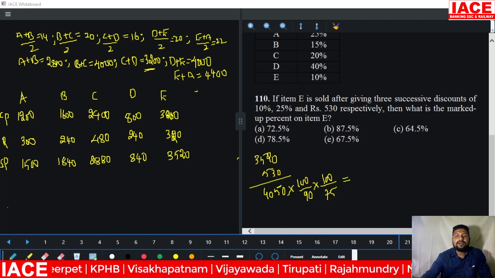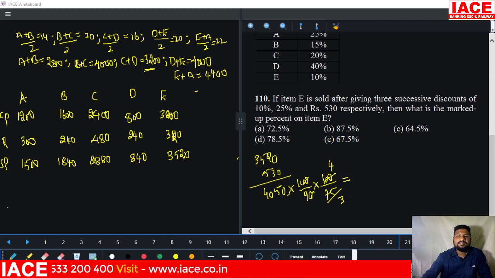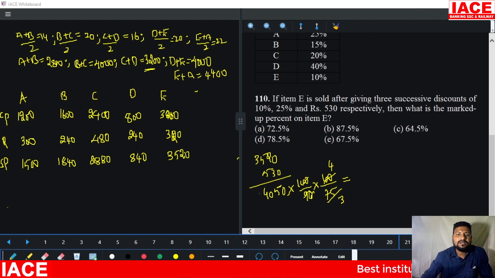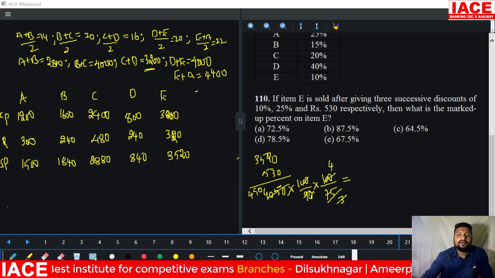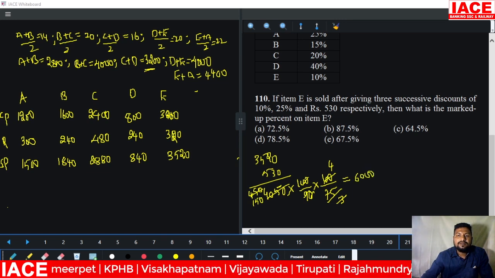We need to calculate the market price. 25 3s are 25, 4s are, and 0 cancel, and 9 2, how many times? 9 3s are, 9 4s are 36, and 9 5s are 0. 450. 3 to 450, how many times? 150 times. 150 4s are 6000.